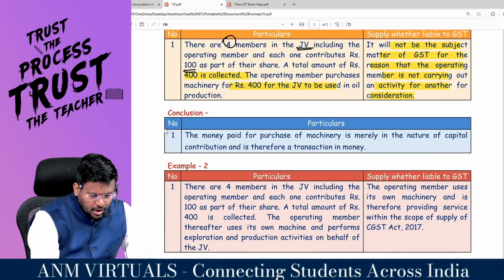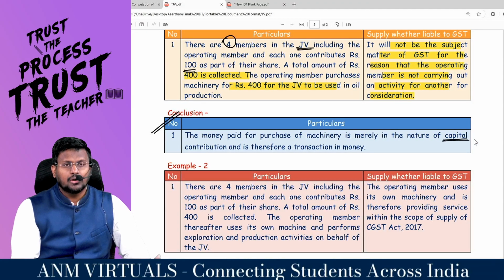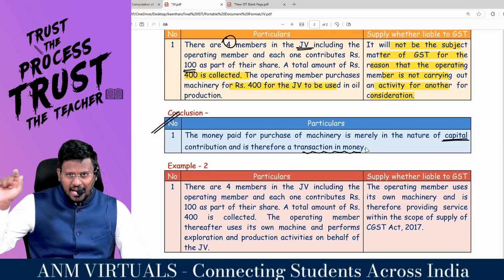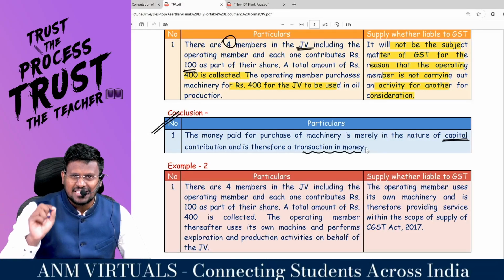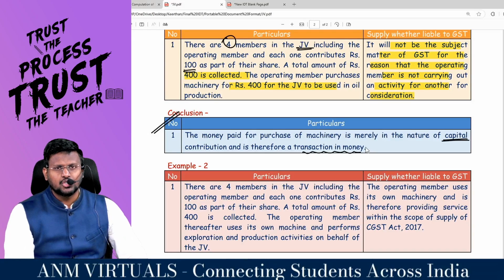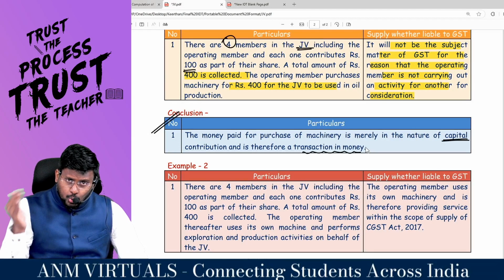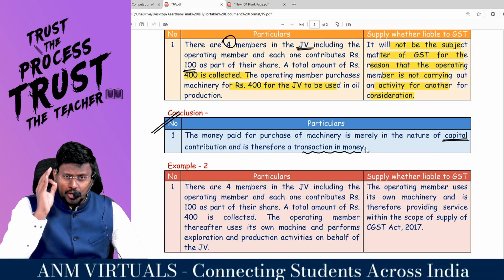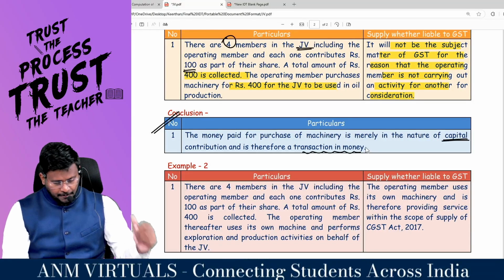Conclusion: money paid for purchase of machinery is merely in the nature of capital contribution and therefore it's a transaction in money. Sir, for that machinery, GST is there. I'm not saying whether that machinery is taxable or exempted. That itself is not the issue. The issue is, my dear lovable students, when the members of the JV contribute to the JV by way of cash call, that is by way of capital contribution, then it will not be taxable.